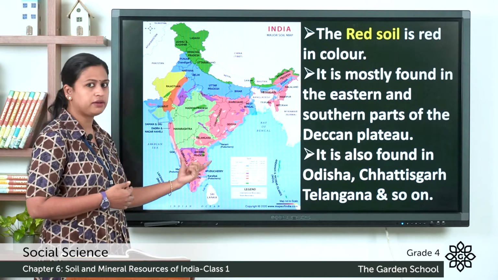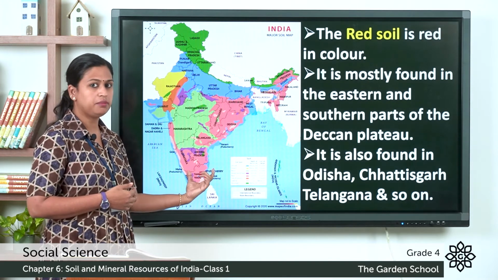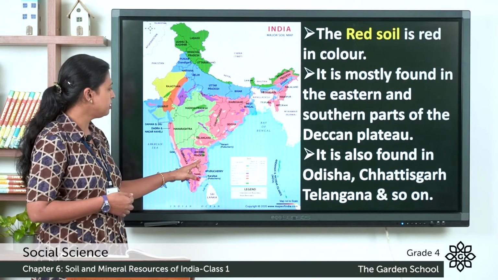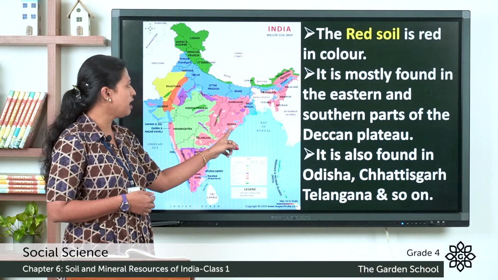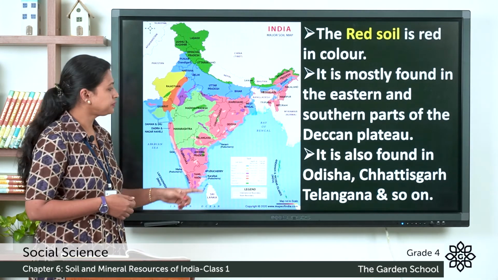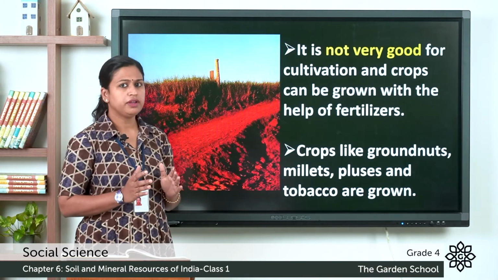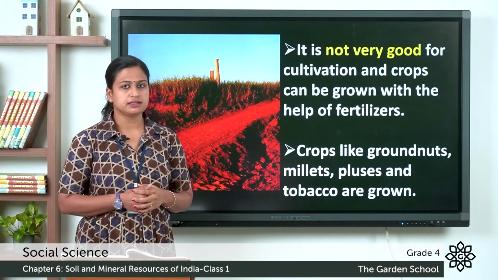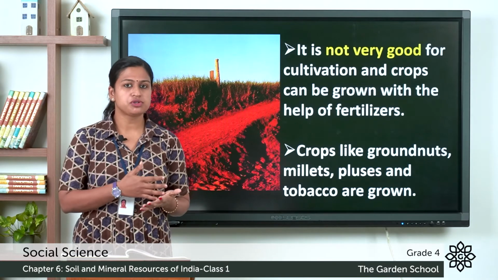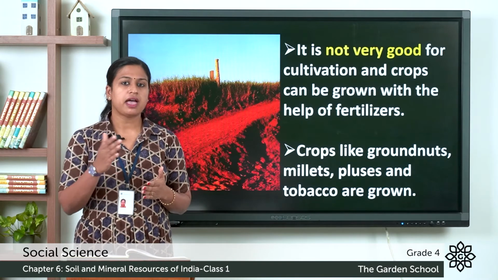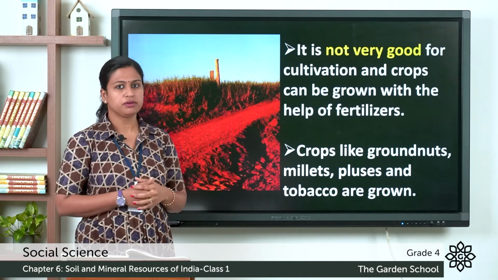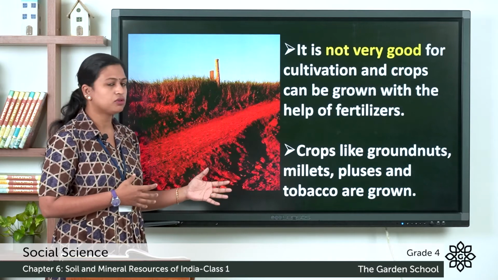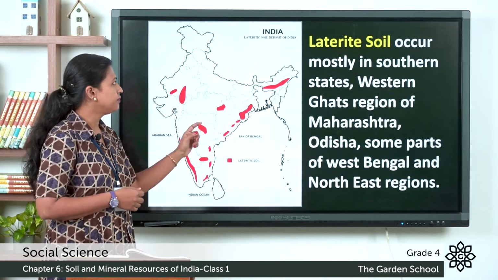So, we know that the Deccan Plateau is located at the center and southern part of India. It is found in the states of Karnataka, Tamil Nadu, Andhra Pradesh, Telangana, Chhattisgarh, Odisha and in the eastern region. It is not very good for cultivation and crops can be grown with the help of fertilizers. So, what is fertilizer? The natural or chemical substances that are added to the soil to help the plants grow. Now, crops like groundnut, millets, pulses and tobacco are grown in this soil.